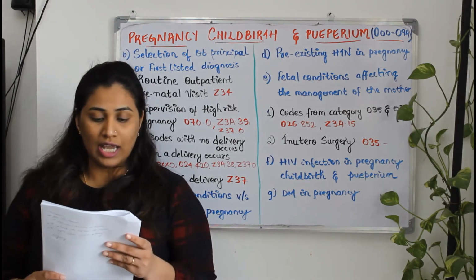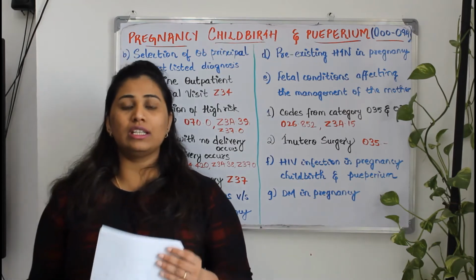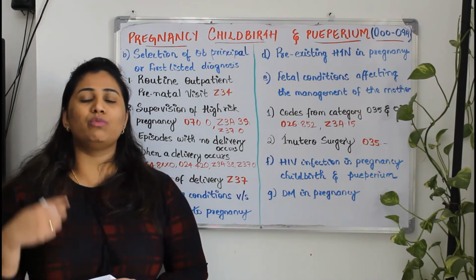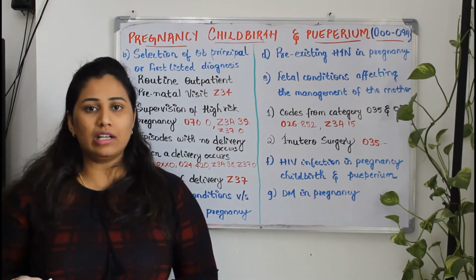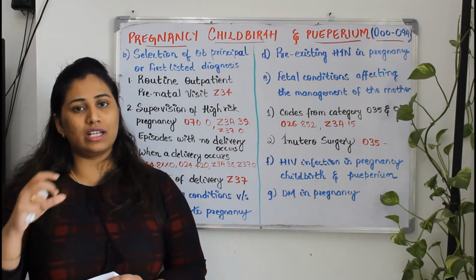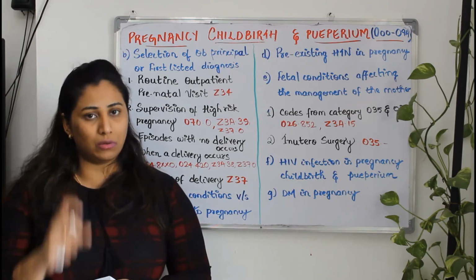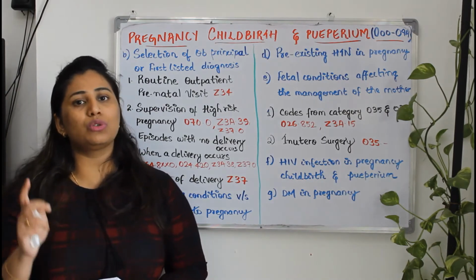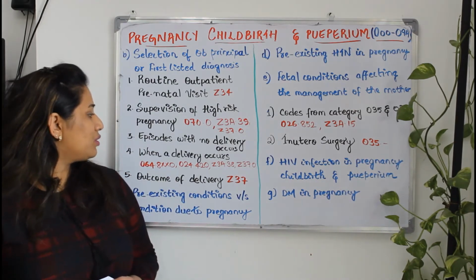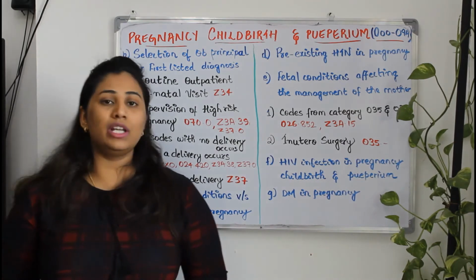Okay, understood. In this case, how will we code? What is the reason for our visit? With what complaints have we entered the ER? That will be our primary code, which we should categorize according to the O series only, from the category O00 to O9A. The next one is episode when a delivery occurs.